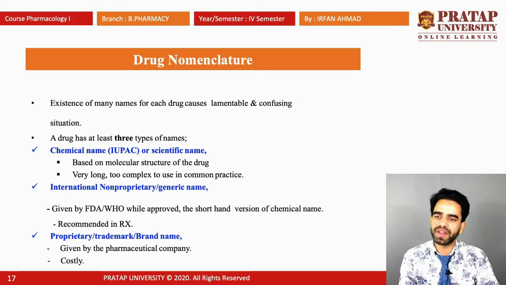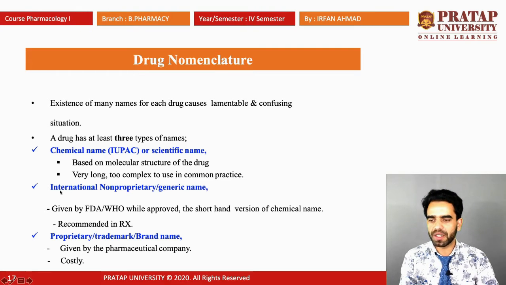The chemical name is very long. Often you can see that the chemical name of a drug is very long and complex, so we cannot use it in common practice. The second is the international, or non-proprietary, or generic name. This name is given by the Food and Drug Administration or World Health Organization. They approve it, and it is the shorthand version of the chemical name. It is recommended in Rx, which means it is recommended in prescriptions. You can write it down in prescriptions.